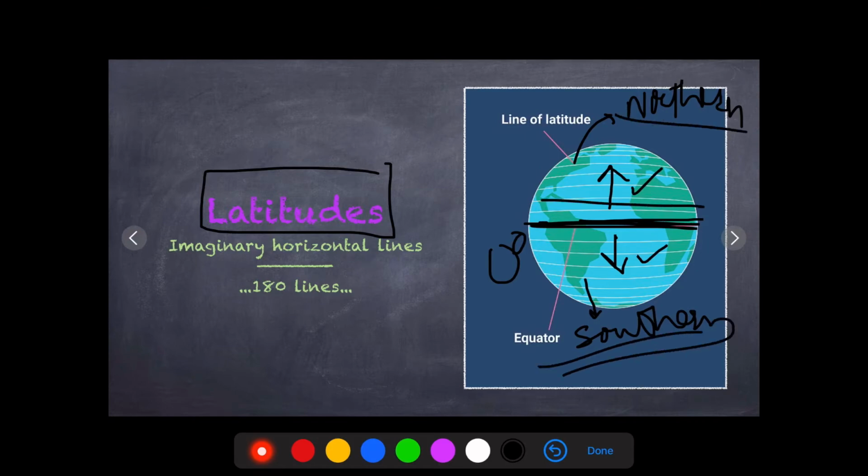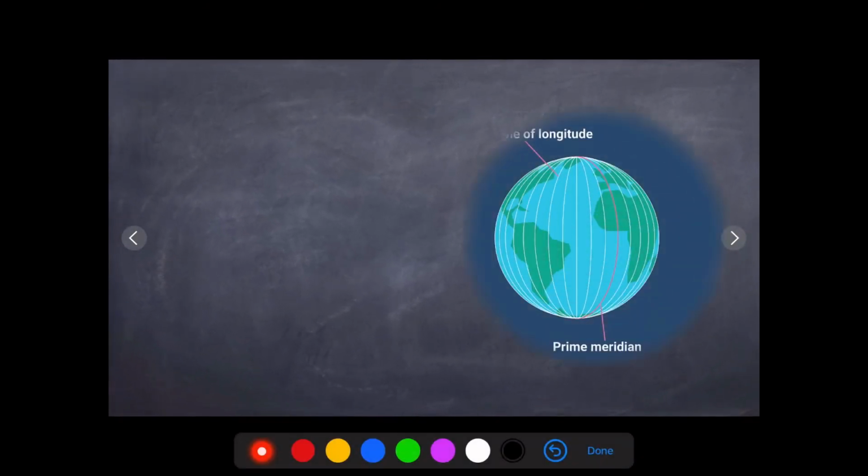So the lines are latitudinal lines. There are a total of 180 lines. They are horizontal, and the equator itself is a horizontal line which divides earth in two equal parts, which are the northern and southern hemisphere. Now let us clear the concepts about longitudes.